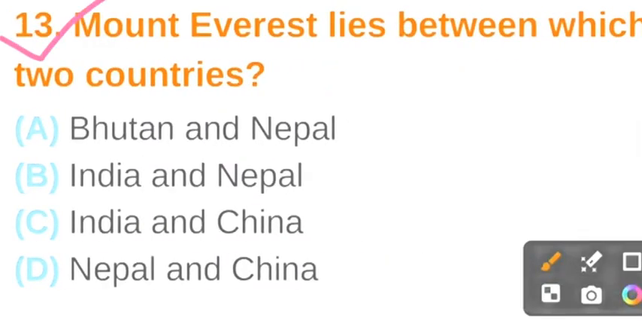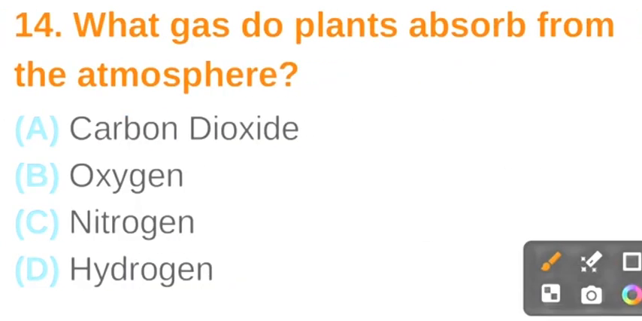Question number 13. Mount Everest lies between which two countries? The correct answer is option D, Nepal and China. Question number 14. What gas do plants absorb from the atmosphere? The correct answer is option A, carbon dioxide.